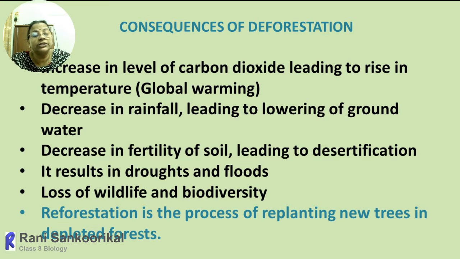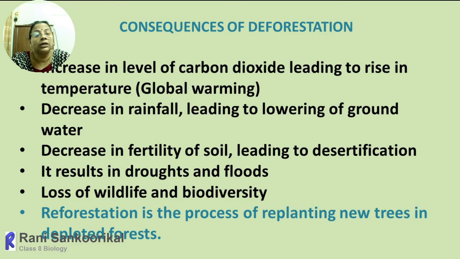Then along with that, when the trees are less, the transpiration, that means the release of water vapor through the stomata, that activity will be less. So this water vapor, when it is accumulating in the atmosphere, will result in the formation of more moisture content, and that will accumulate in the form of clouds and the rain occurs. So when there is no plants, no forest, no trees, automatically the rainfall will go down, and also that will deplete the groundwater level.